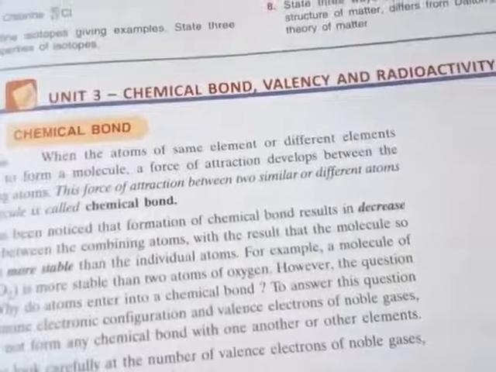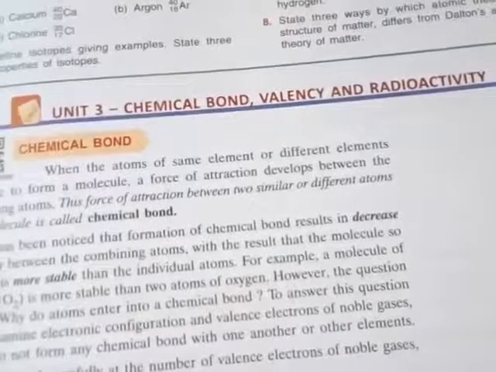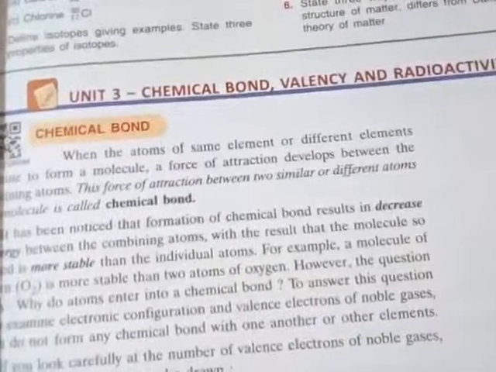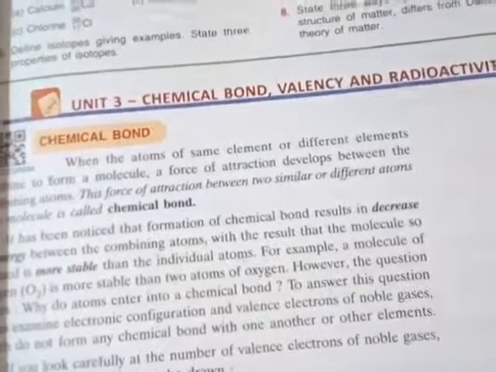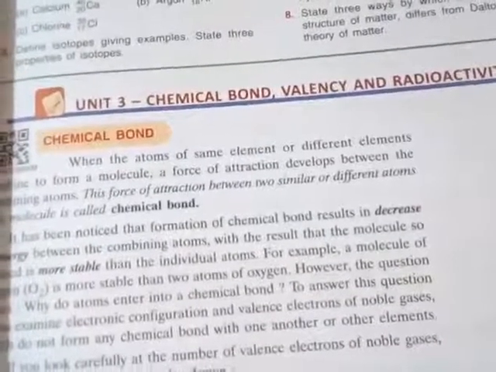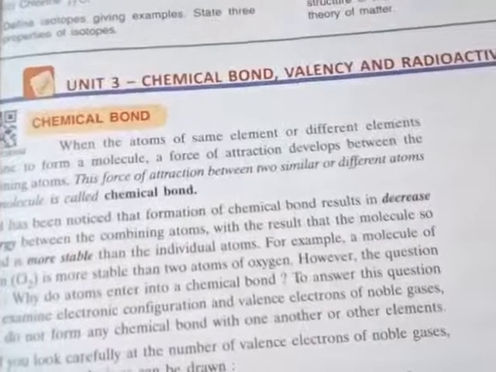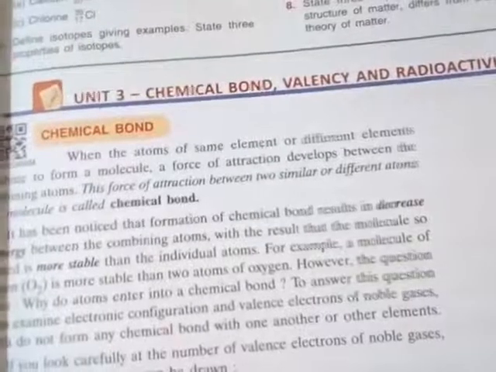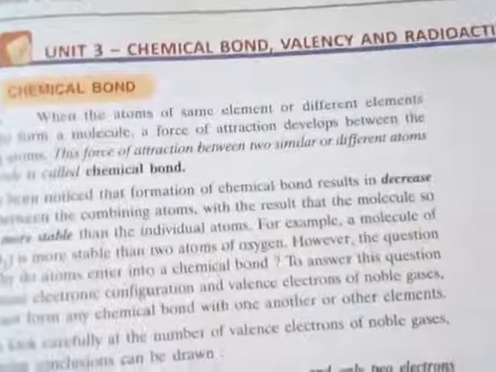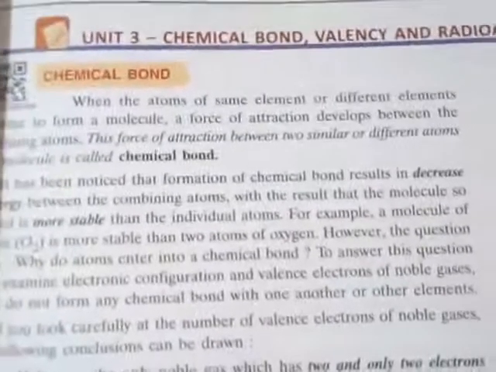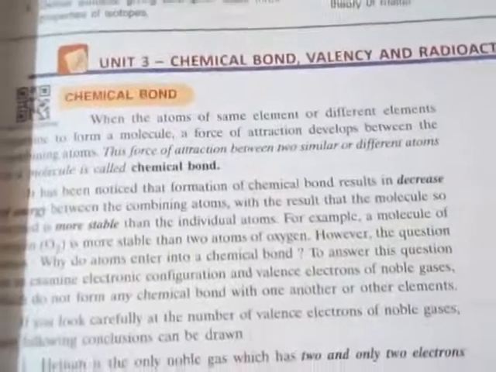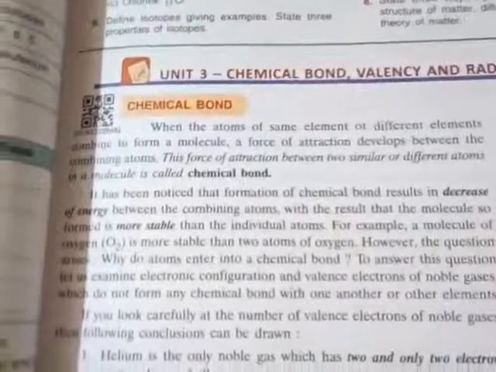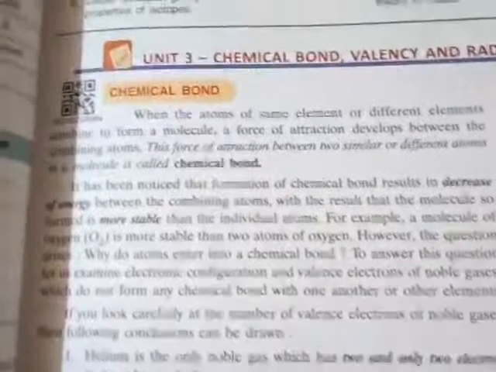Whenever atoms of the same element, or different kinds of elements, combine to form a molecule, a force of attraction develops between the combining atoms. This force of attraction between two similar or different atoms in a molecule is called the chemical bond. Chemical bonds are basically of two types: one is the electrovalent bond or ionic bond, and the second is the covalent bond.